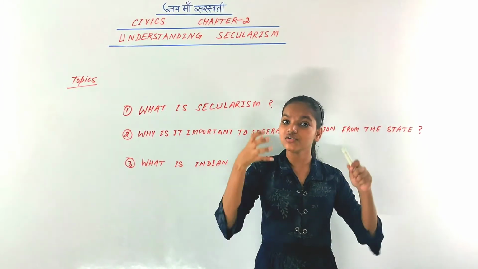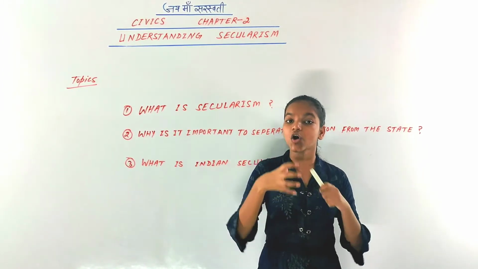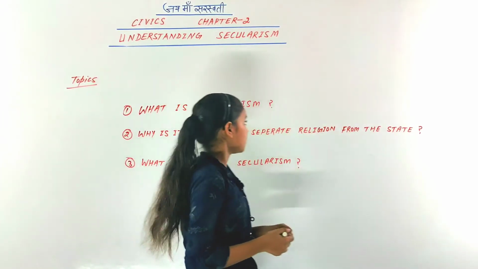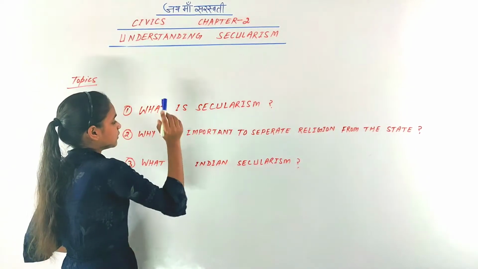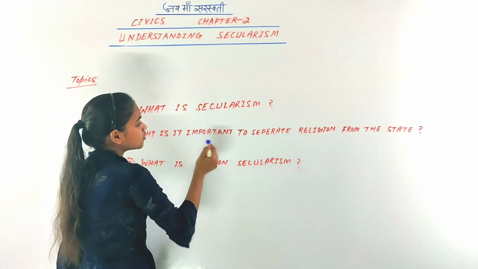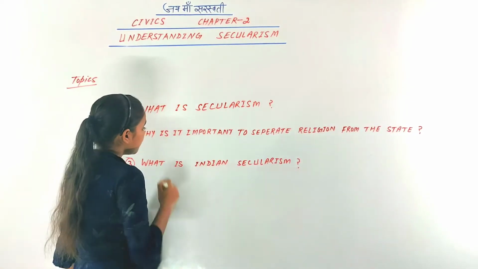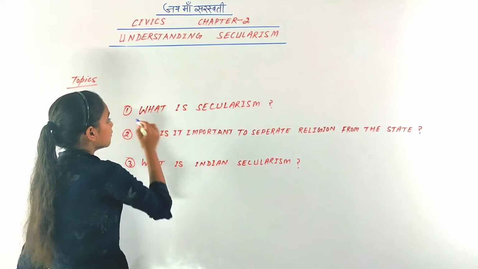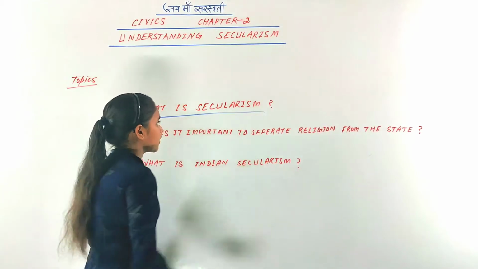So what are we going to study in this chapter? What are the topics of this chapter? The topics of this chapter are: what is secularism? Why is it important to separate religion from the state? And what is Indian secularism?